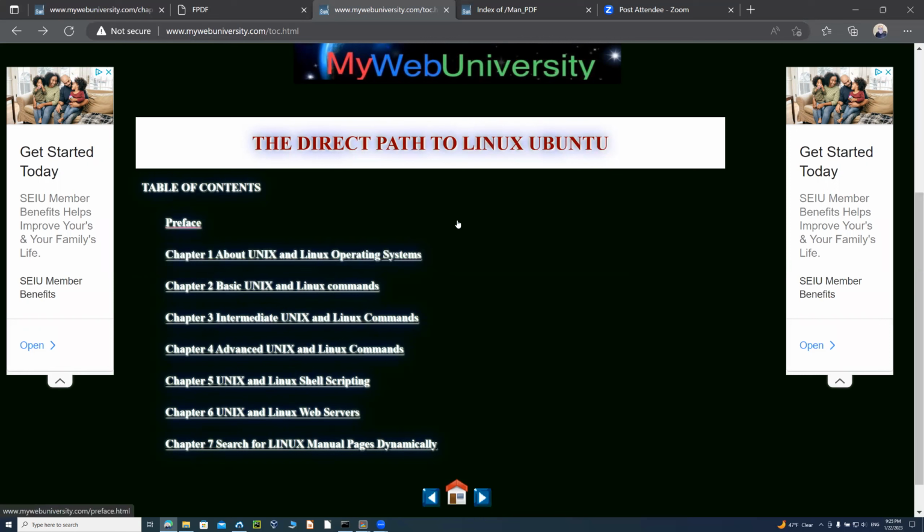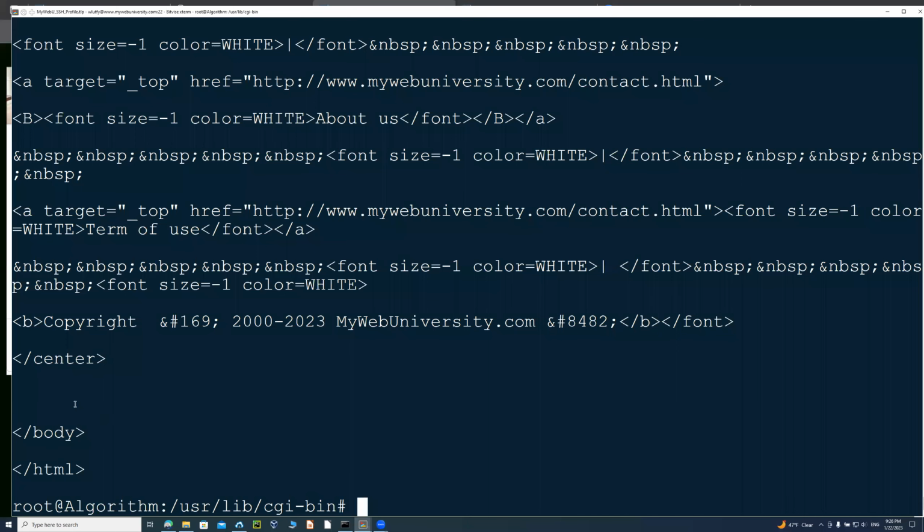In this interface that you're seeing in front of you, you can go to the preface, and to chapter 1, which is about the Unix operating system, chapter 2, basic Unix commands, chapter 3, intermediate commands, chapter 4, advanced commands, chapter 5, Unix shell scripting, chapter 6, Unix web servers, and chapter 7, searching for Unix manual pages. I'm going to show you two ways you can search, whether you want an HTML version or a PDF version. I have built the HTML version already, and as of right now I'm building the PDF version.